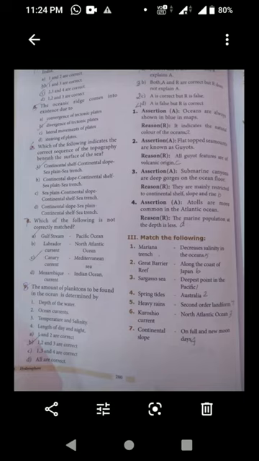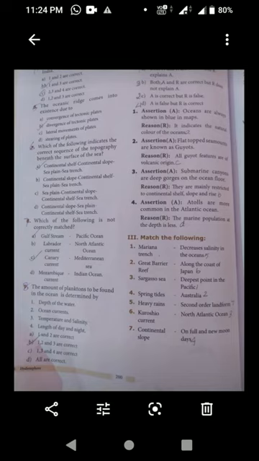Next, third one. Assertion: submarine canyons are deep gorges on the ocean floor. Reason: they are mainly restricted to the continental shelf, slope and rise. Here the correct answer is option B, that is both A and R are correct but R does not explain A.